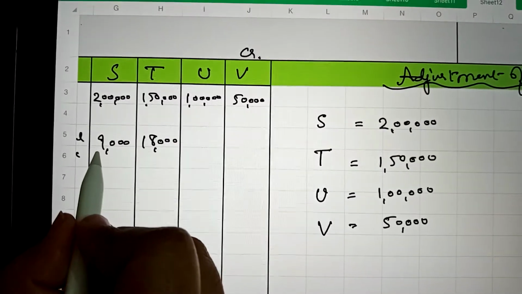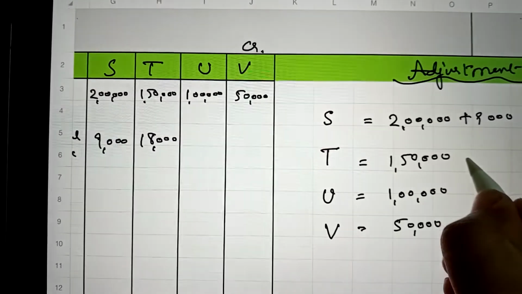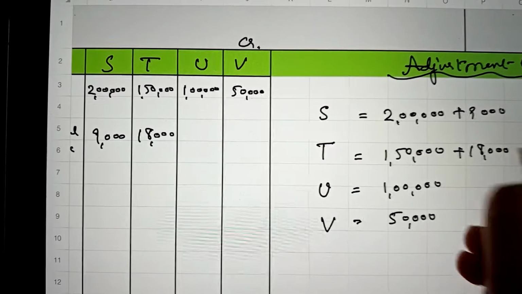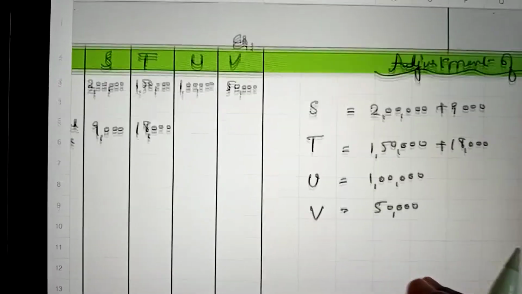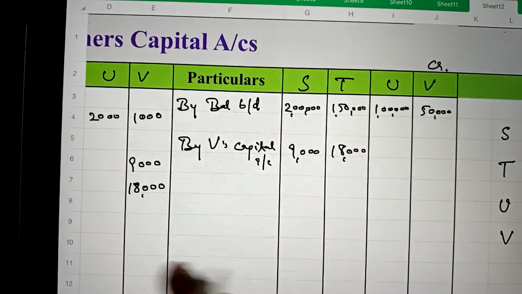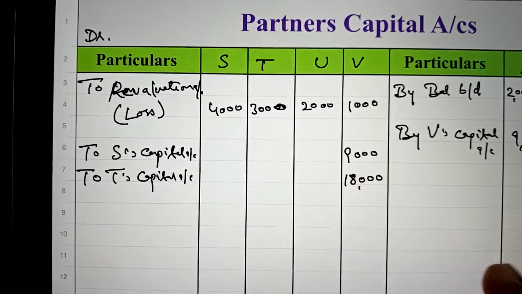And we will add in S's account 9,000 share of goodwill, and in T's 18,000 share of goodwill. Now we will deduct what appears on the debit side. 4,000, 3,000, 2,000 and 1,000 will be deducted.